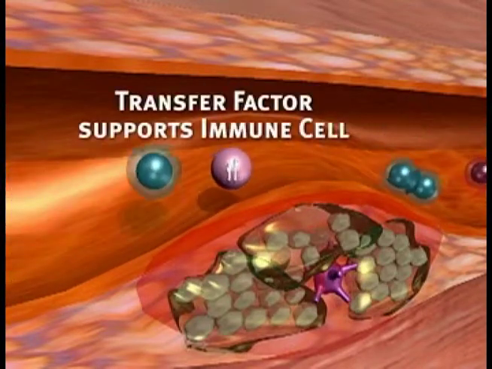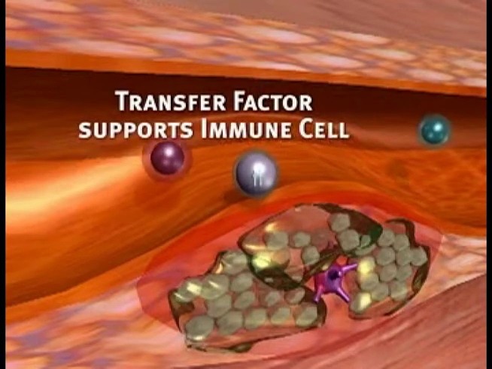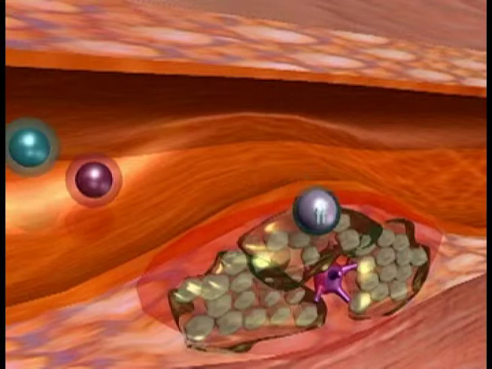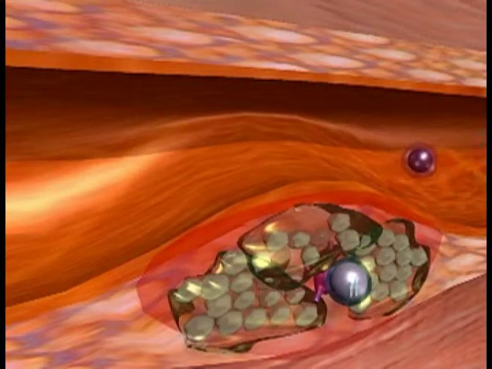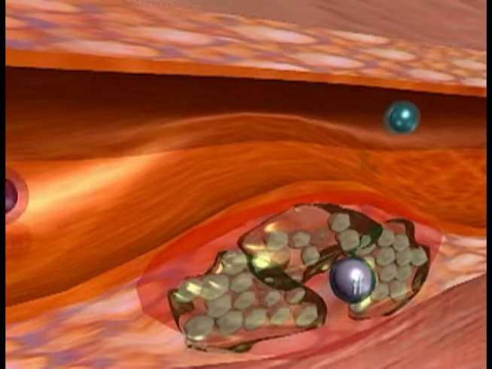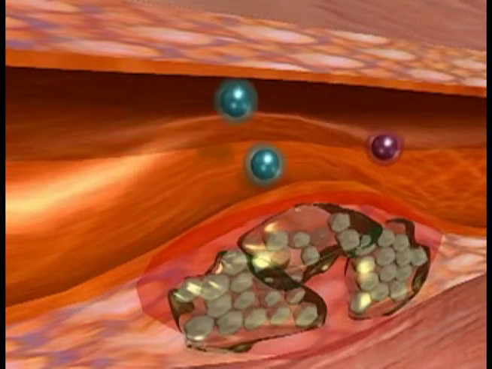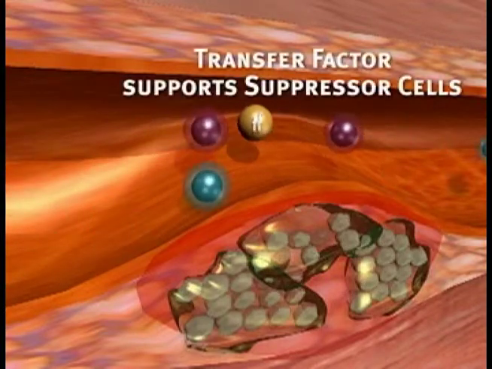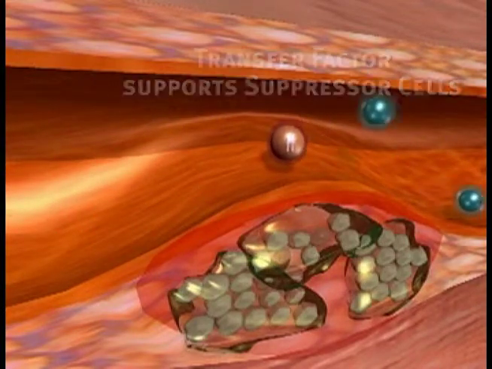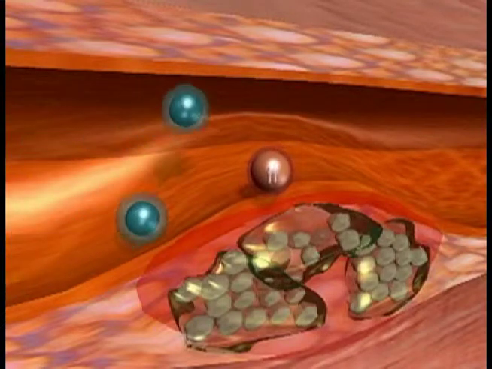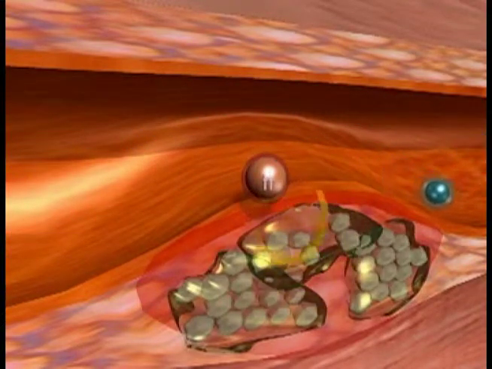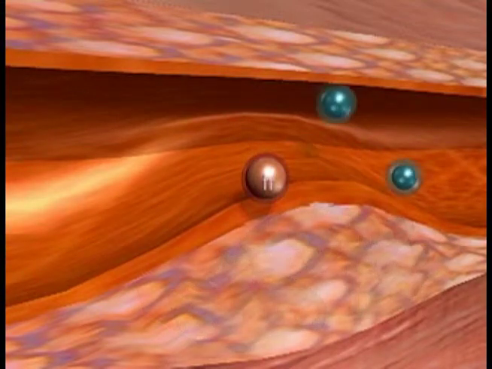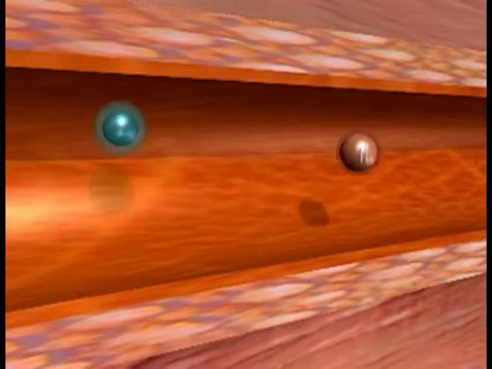The role of transfer factor is to support the immune system by improving its ability to recognize and react to foreign invaders. In this case, transfer factors help the body's immune cells recognize and eliminate the invader. Once the bacteria or virus has been dealt with, it's time for the immune system's suppressor cells to deal with the excessive inflammatory response. Transfer factor supports these suppressor cells, and healthy suppressor cells in turn enable the body to control the inflammation. Once the inflammation is controlled, the arterial wall is free to repair itself and recover its normal function.